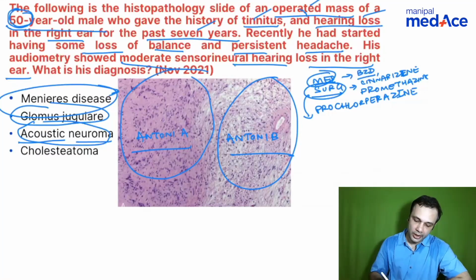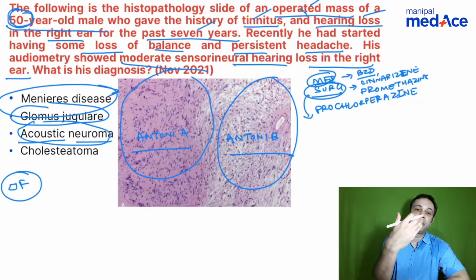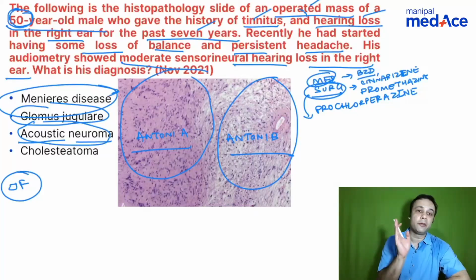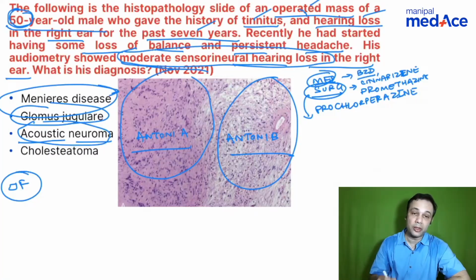Glomus jugulare occurs in the jugular foramen region. From the jugular foramen, it comes to the middle ear, and then it can erode various structures. So it starts off with a conductive hearing loss and then goes on to a mixed hearing loss. Looking at the audiometric finding here, it is a moderate, pure sensory neural hearing loss, so you're looking at a vestibular schwannoma.